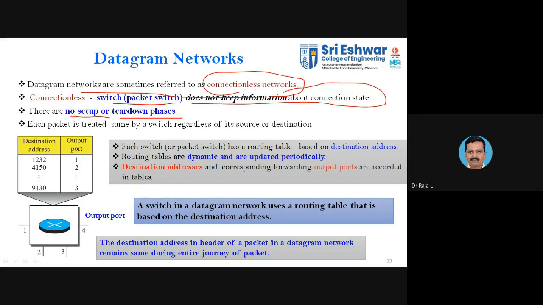As in the case of circuit switching, you have three phases. First one is the connection setup, or you can say establishment. Second one is the data transfer. Third one is the teardown phase. Whereas in the case of the datagram approach, you don't have any setup or teardown phases. You have only the data transfer phase. So only when data is available will you be transferring, and only at that time will you allocate